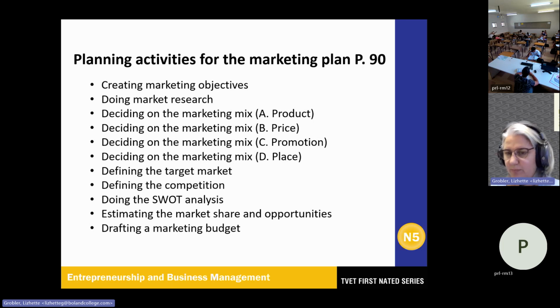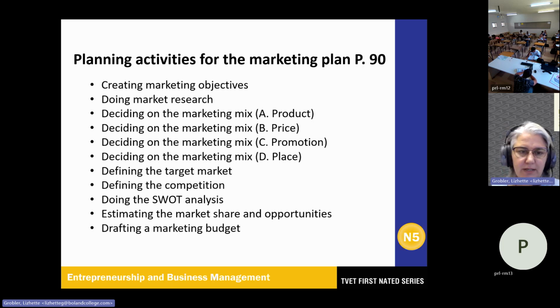Drafting a marketing budget. The marketing budget shows the amount of money that you plan to spend on a specific period of marketing activities like advertising and developing new strategies. Also module 6 in your N4 book.